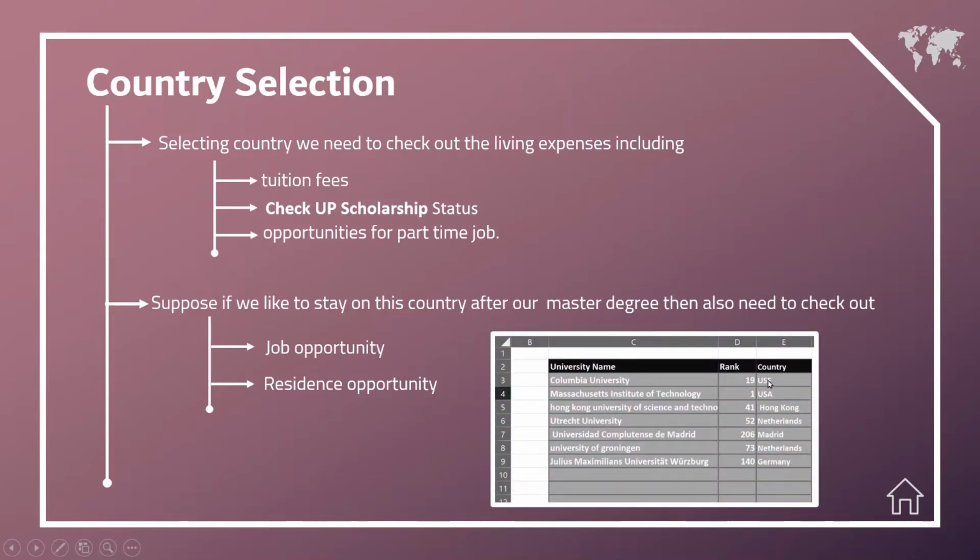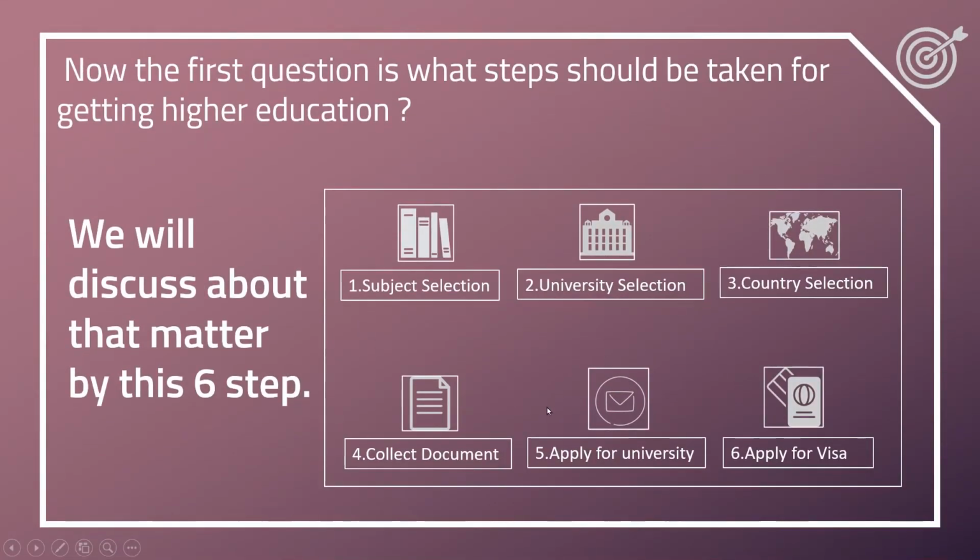For this, we need to make an extra column in our previous Excel file, named country. Then find out by Google which country has opportunities for job and residence after our master degree. Then select this country. Okay, our next process is collecting documents.